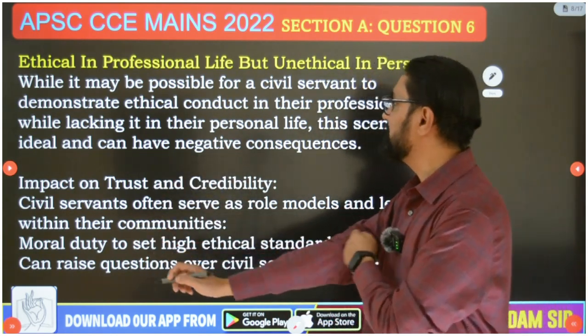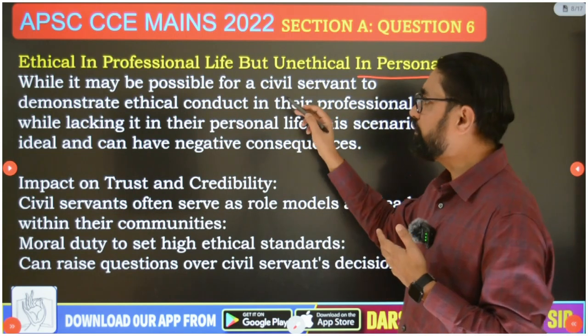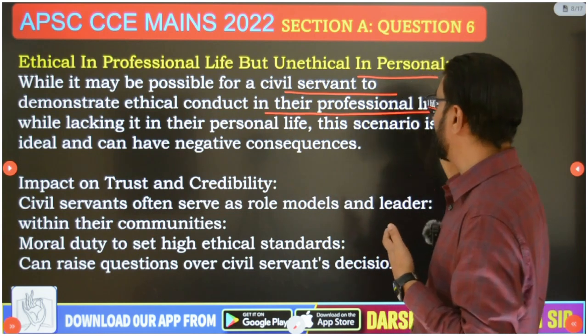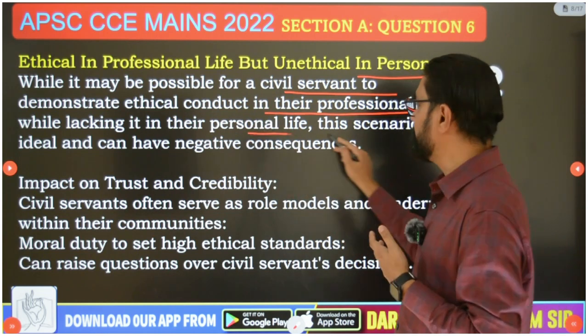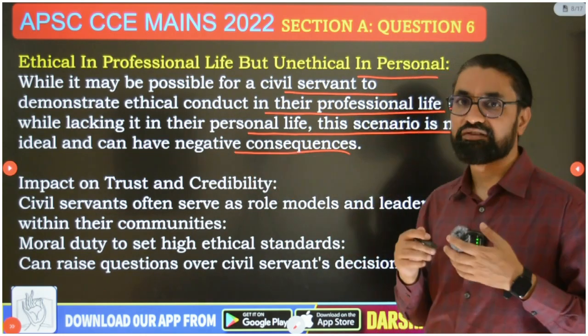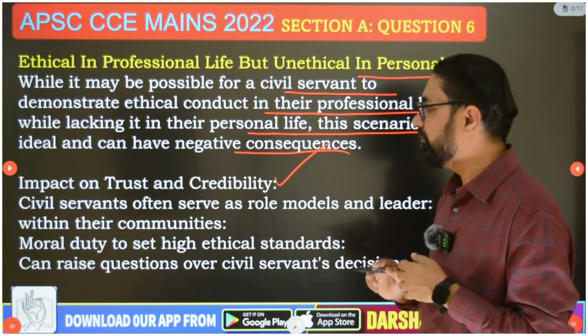So ethical in professional life but unethical in personal life का जो consequence है you discuss. So while it may be possible for a civil servant to demonstrate ethical conduct in their professional life while lacking it in their personal life, this scenario is not ideal and can have negative consequences. And what are these consequences then? It impacts trust and credibility.